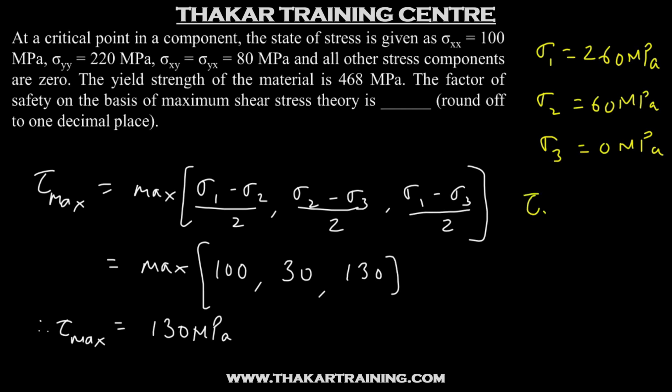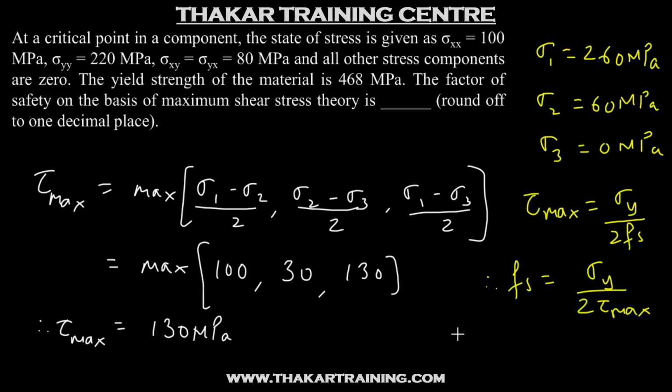Now by maximum shear stress theory, we have tau max is sigma y by 2 FS. So the factor of safety will be sigma y by 2 times tau max. Therefore, sigma y is given to us as 468 upon 2 times tau max, which is 130. So this on calculation gives 1.8. So the answer for this question will be 1.8.